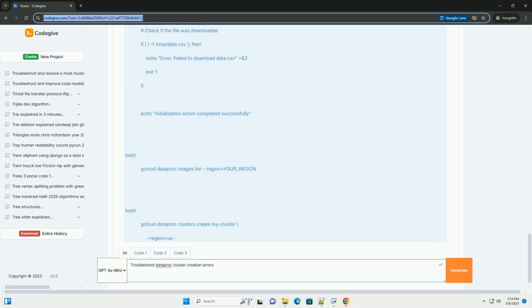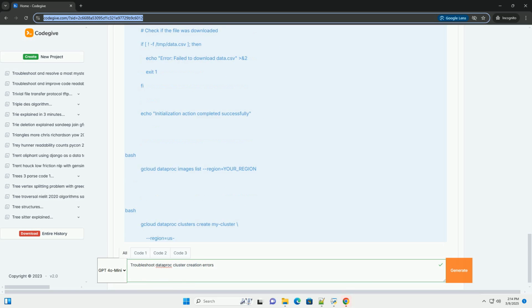Solution. Review metadata keys and values. Verify that your metadata keys and values are correctly formatted and that they adhere to any expected format, for example JSON or YAML. Check for conflicts. Ensure that your metadata doesn't conflict with default Dataproc metadata or any other configurations. Conflicting metadata can lead to unpredictable behavior.